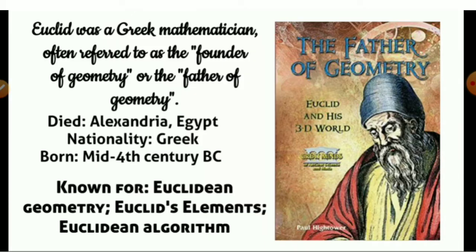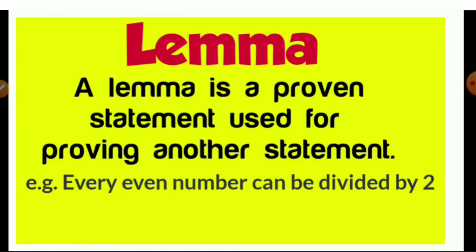Euclid was a Greek mathematician, known as the founder or father of geometry. He died in Alexandria in Egypt and his nationality was Greek. He was born in the mid 4th century and is known for his Euclidean geometry, Euclid's Elements, and the Euclidean algorithm. So now let us discuss the lemma.